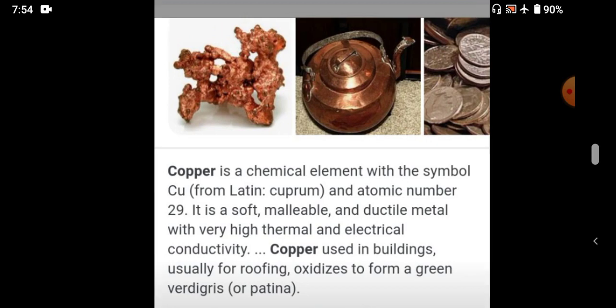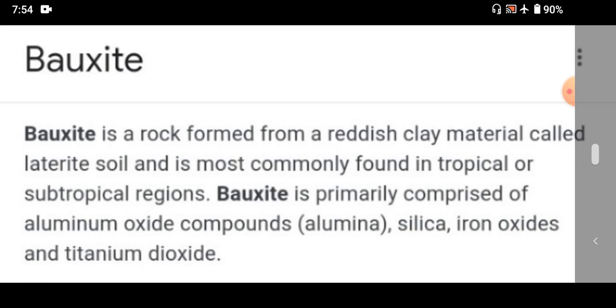Then finally we learned about bauxite, the last example. Bauxite is a rock formed from a reddish clay material. That particular material is called laterite soil. Where do we mostly find this bauxite? In tropical or subtropical regions. This bauxite is mostly used to manufacture electric cables, alloys, utensils, spare parts of automobiles, aeroplanes, and the shipbuilding industry. These are the areas where we use bauxite.